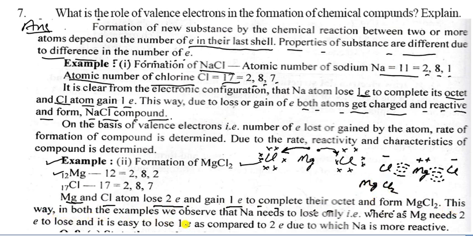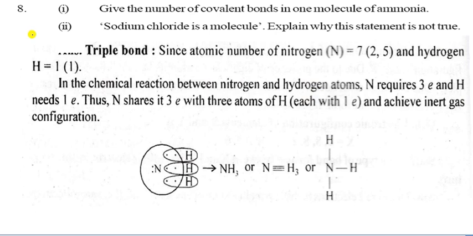This way, in both the examples, we observe that sodium needs to lose only 1 electron, whereas magnesium needs to lose 2 electrons. It is easier to lose 1 electron compared to 2 electrons, due to which sodium is more reactive. So that is the reason for the greater reactivity. Let us see the next one.